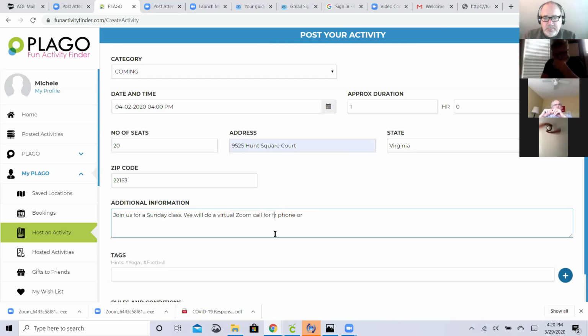The other thing I would put in there is that you can install the Zoom application by going to zoom.us. So, Zoom call for your phone or computer, and find the application at zoom.us.